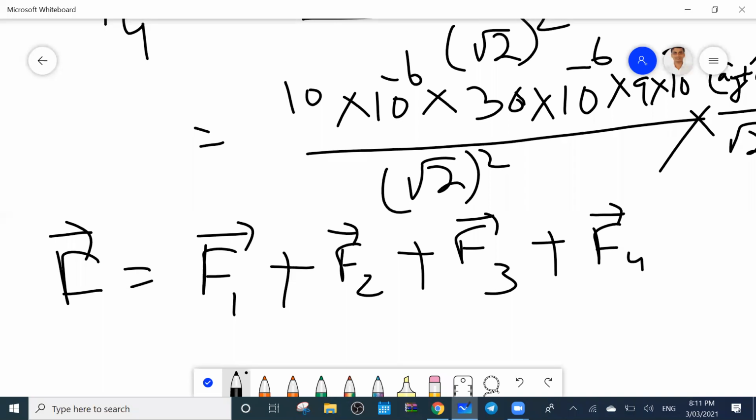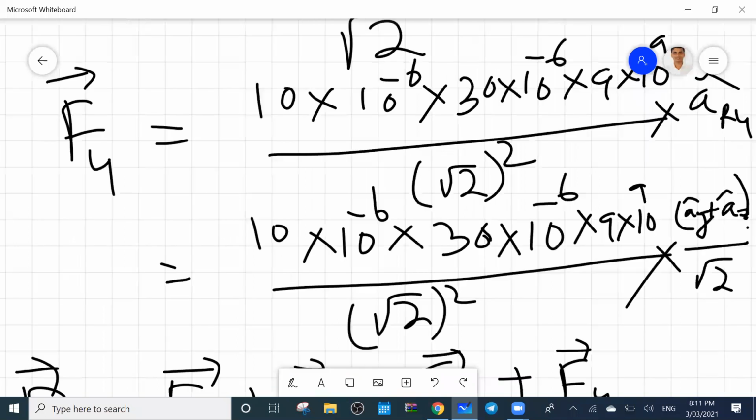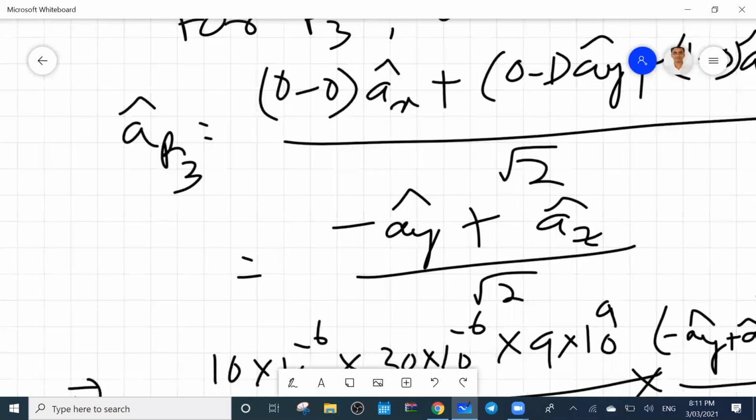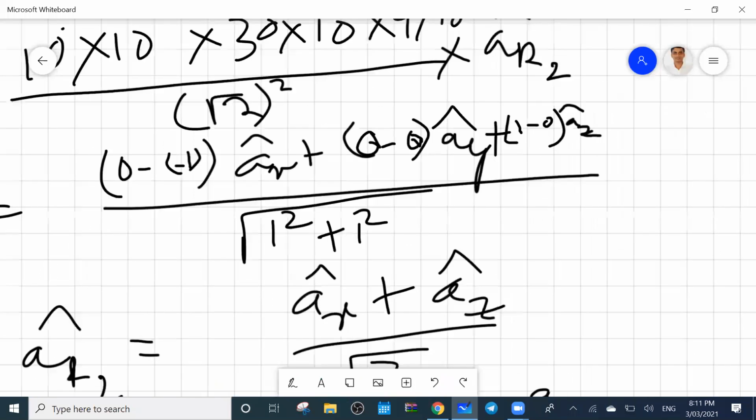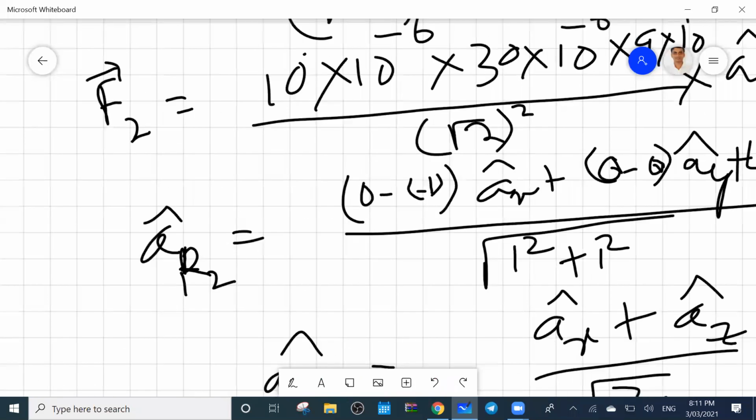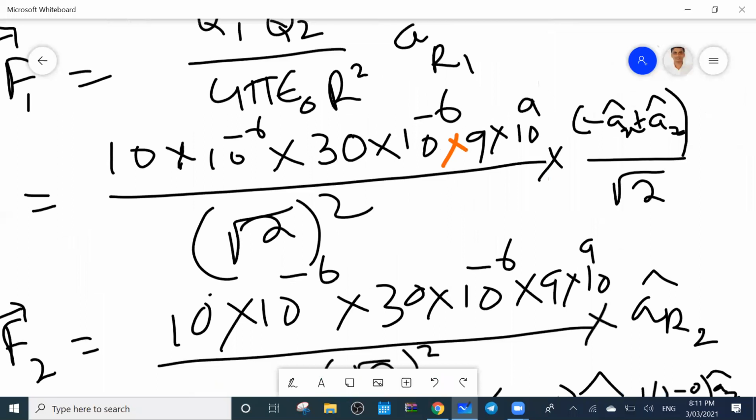First, what is the value of F1? 1.35 newtons. Look here, F1 is minus x plus AZ by root 2. So if we add this one, we suppose